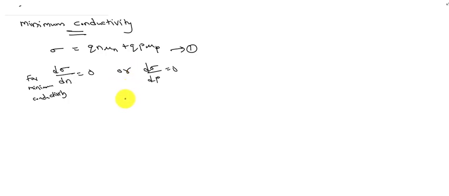So I am taking equation 1. Equation 1 can be written as sigma is equal to q into n into mu n plus q into p, and p can be written in terms of n, that is ni square by n, since n0 p0 is equal to ni square. So sigma is q n mu n plus q ni square by n into mu p, equation 2.